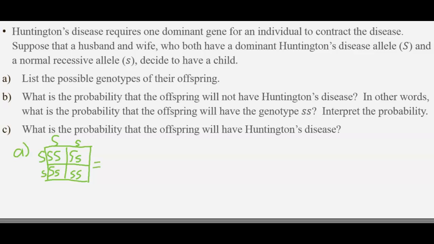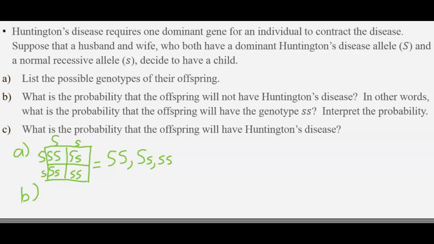Using the Punnett square, the possible genotypes would be capital S, capital S; capital S, lowercase s; and lowercase s, lowercase s. Those are the 3 possible genotypes. Now, we don't have to repeat the genotype capital S, lowercase s, because they are the same thing. So now, move on to B.